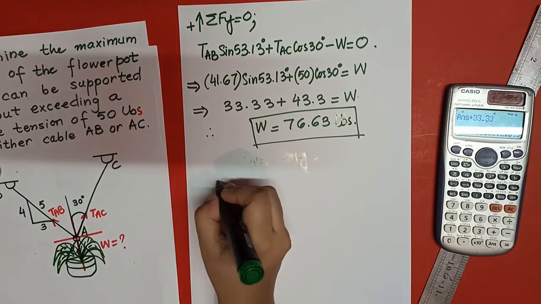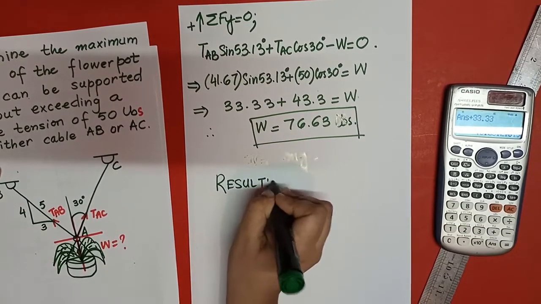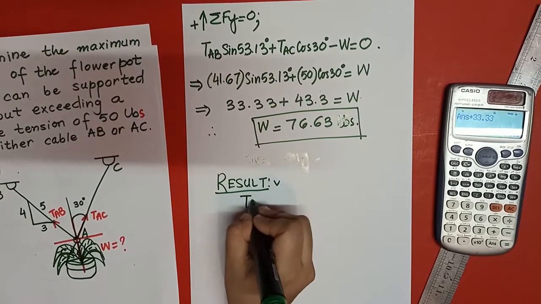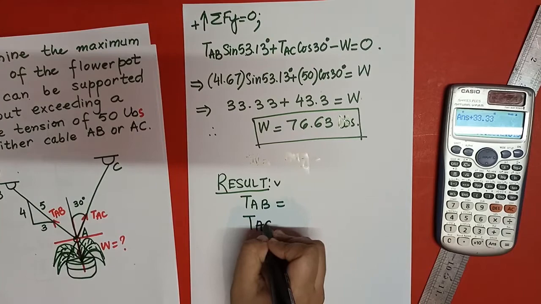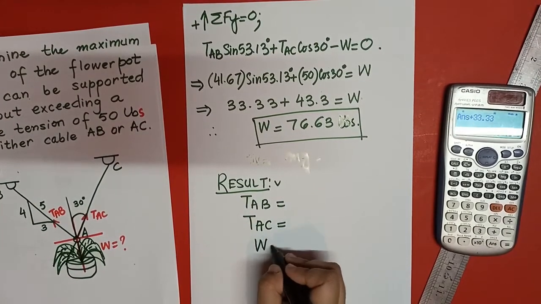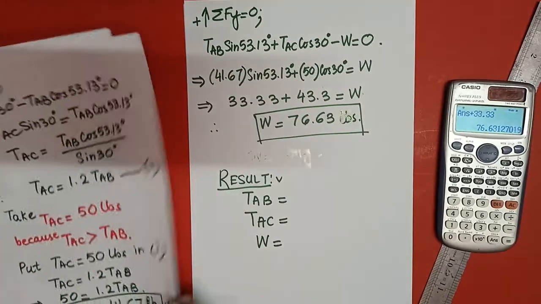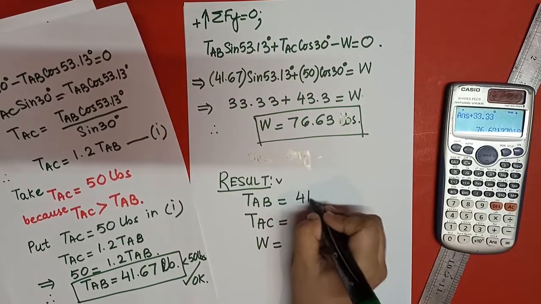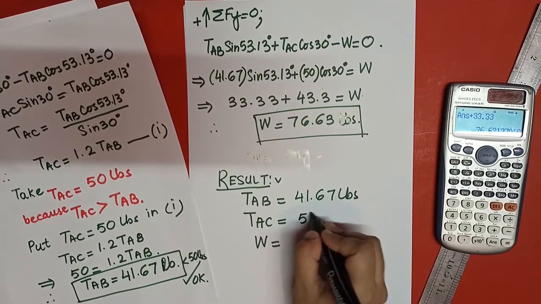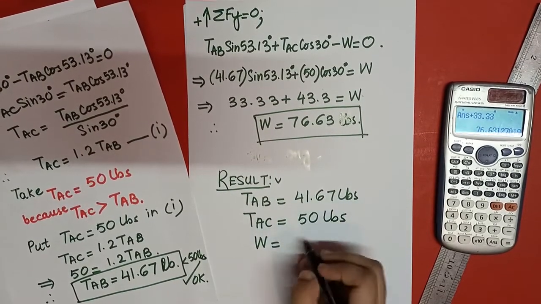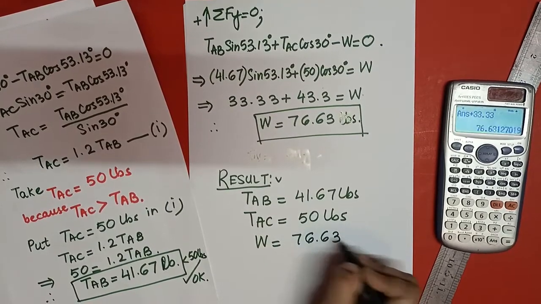So what I have to write down here is the result: the value of TAB comes out to be 41.67 pounds, and TAC, tension in cable AC, is 50 pounds, and the value of weight, maximum weight, is 76.63 pounds.